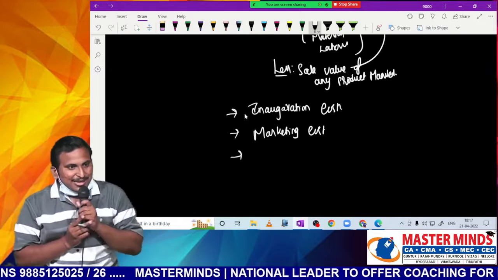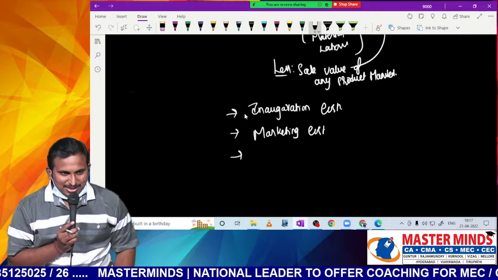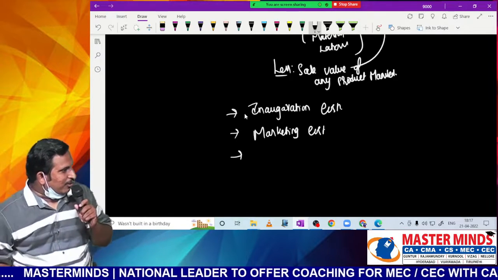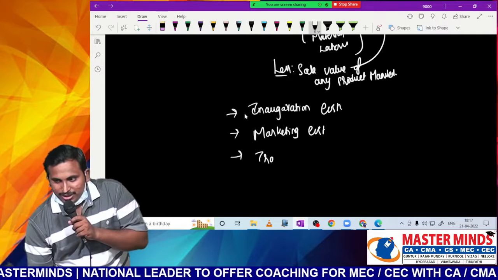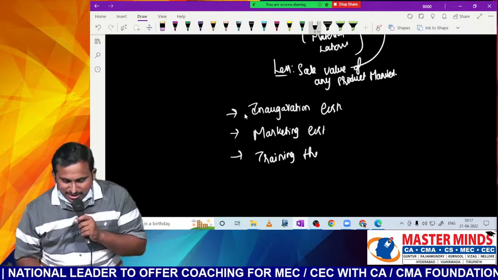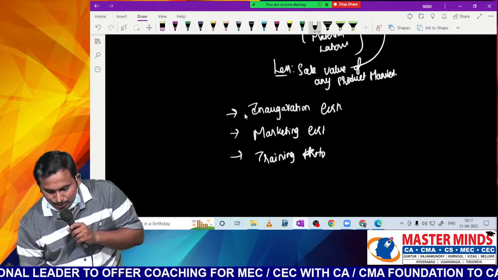Similarly, first time we have brought a plant and machinery, sir, how to operate it? For employees, training may be required. What is that? Training to employees for manufacturing products using this plant and machinery. Training to employees.